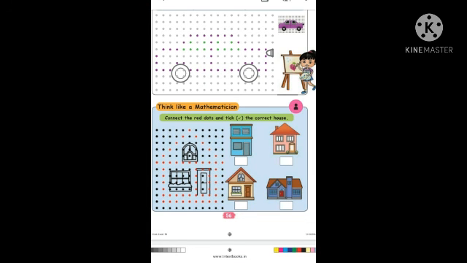Page number 56. Let us make a car. Join the violet colored dots and then the green colored dots to get a car. See, in the right side one small examples are there, car pictures are there, full of violet, and the green one like glass.